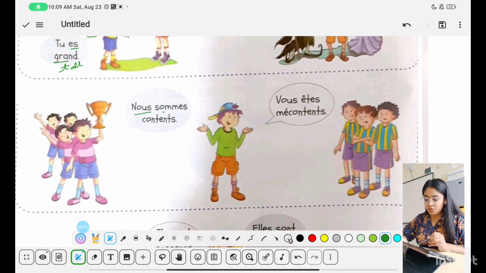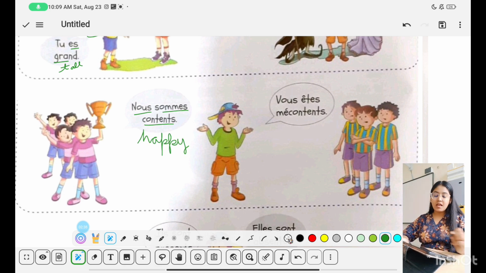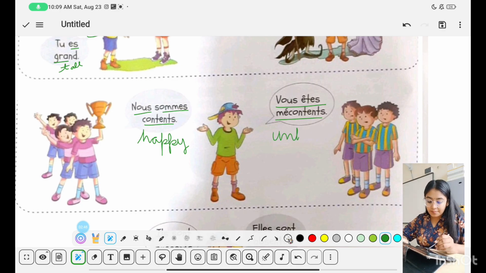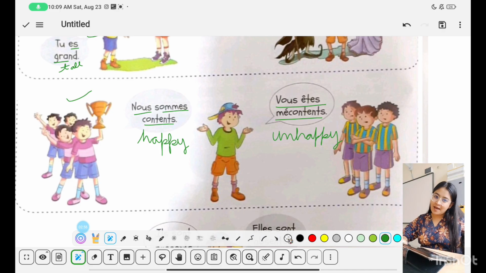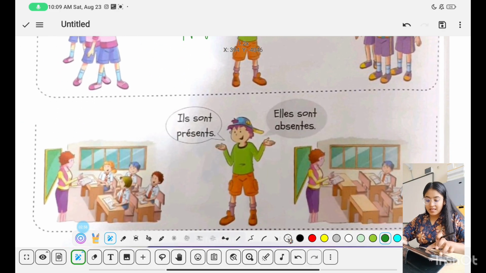So nous sommes contents. We are happy. Nous sommes is we are and content is happy. We are happy. Another one is vous êtes mécontent. Vous êtes, you are. Mécontent, unhappy. And the reason is very obvious why they're unhappy. Okay, so vous êtes mécontent. You are unhappy.